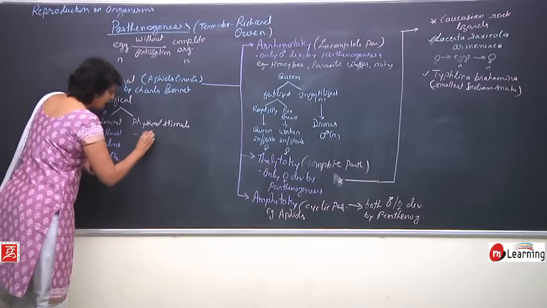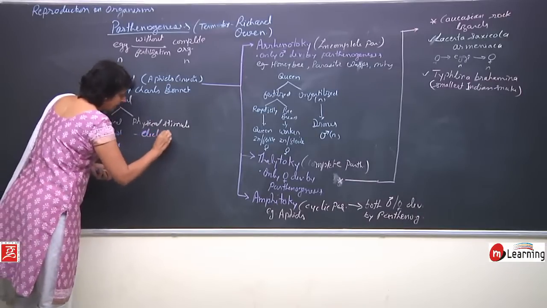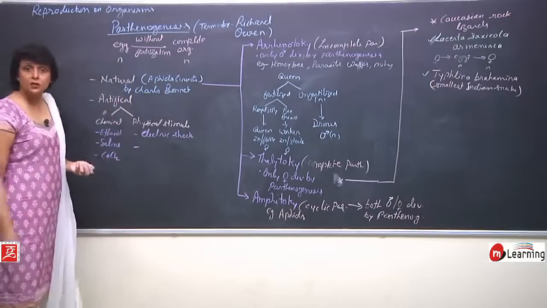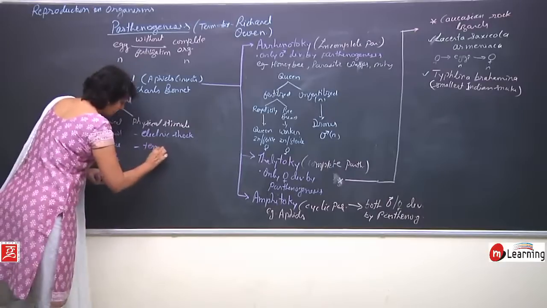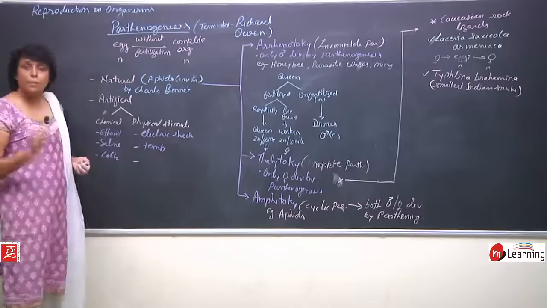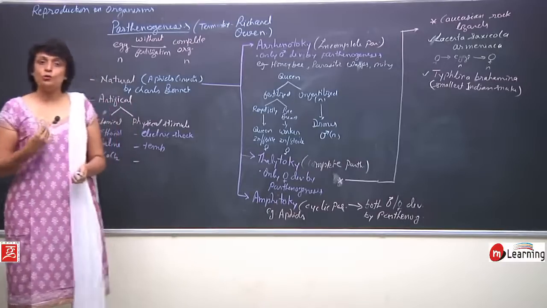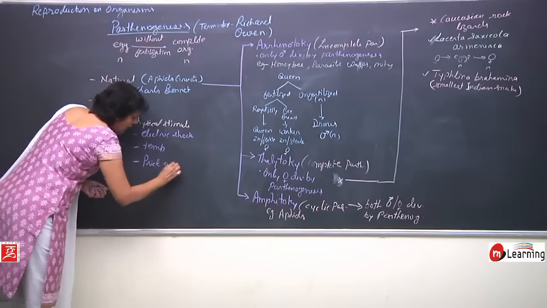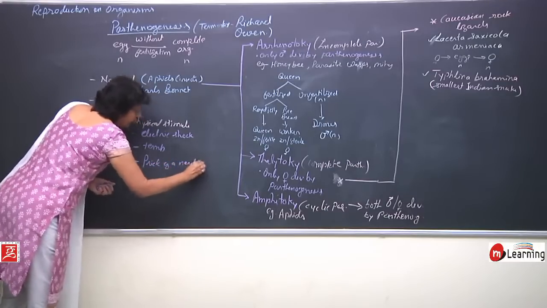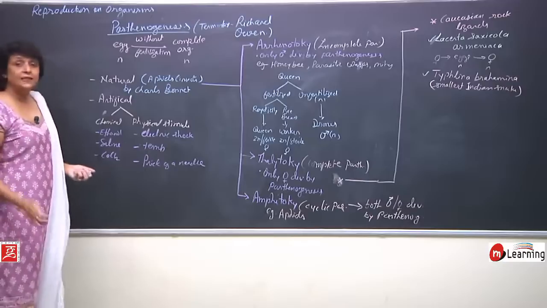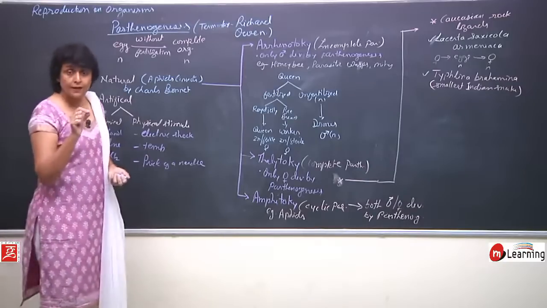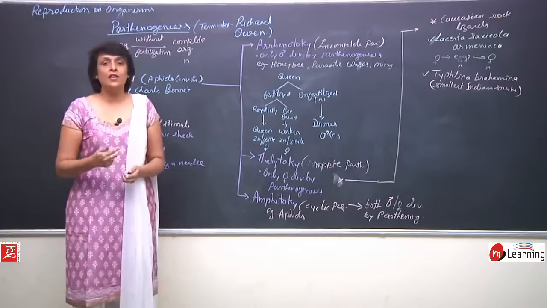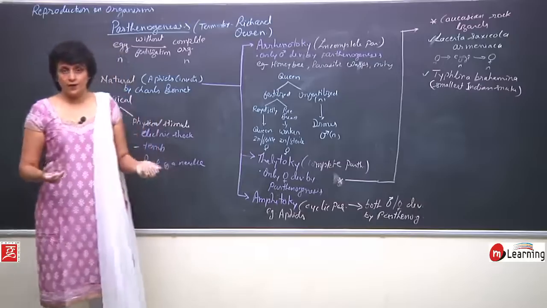Physical things: electric shock, temperature variations, sometimes even a prick of a needle can also trigger this division. In case of frog, a needle which was dipped in blood, when that was used to prick the egg of the frog, it started division and it gave rise to an organism without fertilization.